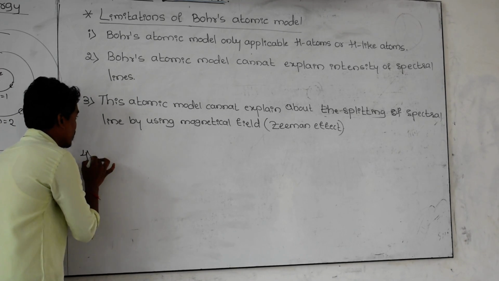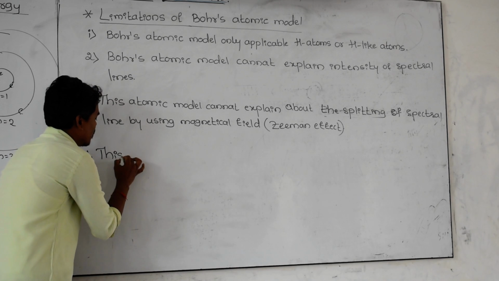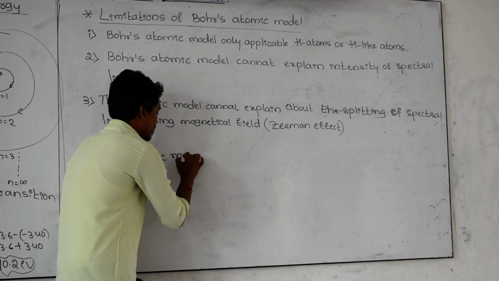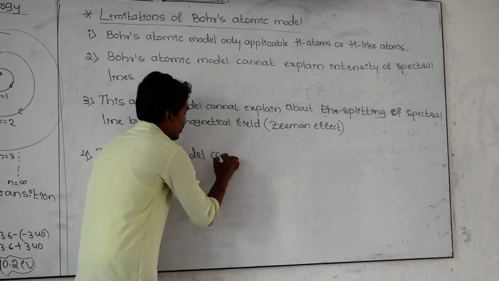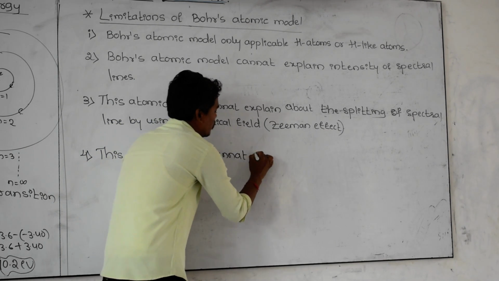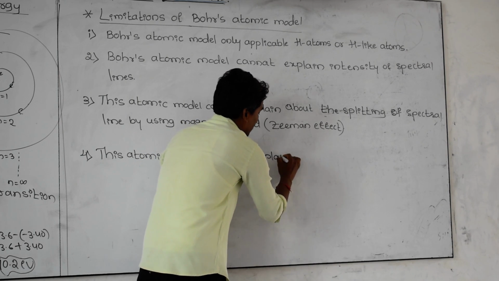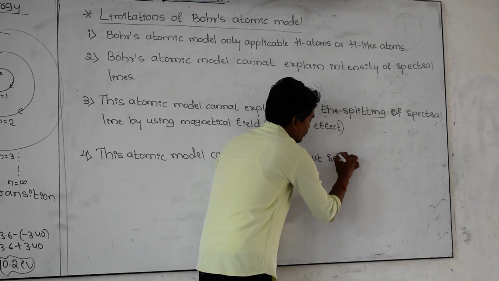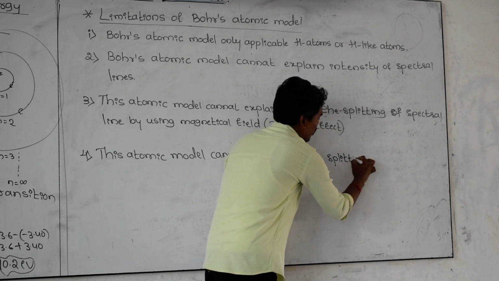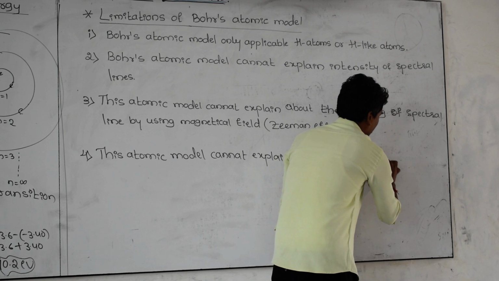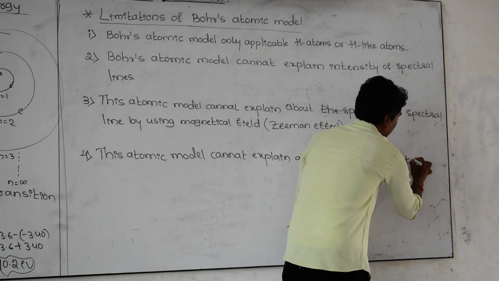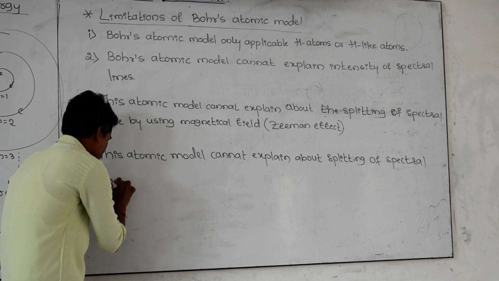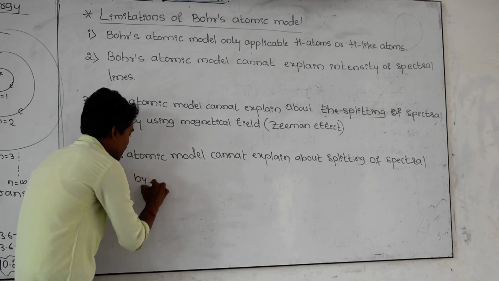And the fourth one: this atomic model cannot explain the splitting of spectral lines by using an electric field.